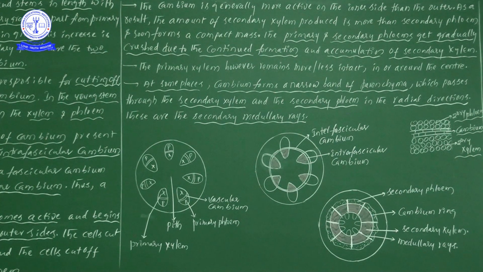When this secondary xylem is extending towards the center, automatically some kind of pressure develops from the center towards the outside. Outside, the primary phloem and primary xylem are there. Because of the activity of secondary xylem, the primary phloem, primary xylem and secondary phloem all get crushed. Don't forget this point, try to remember.